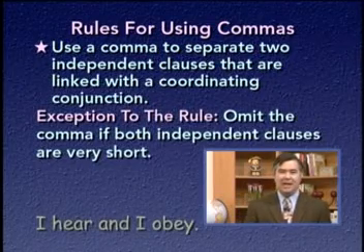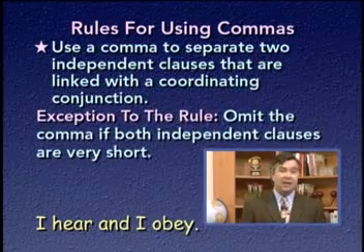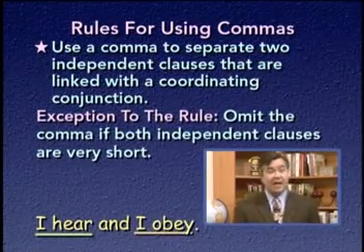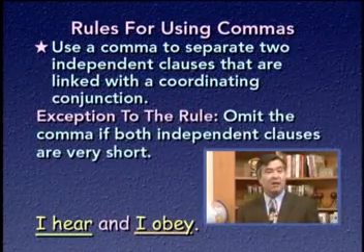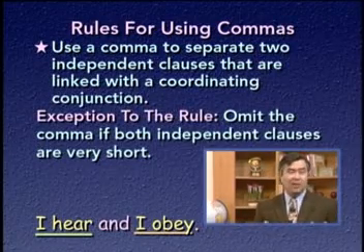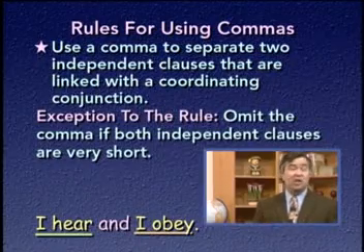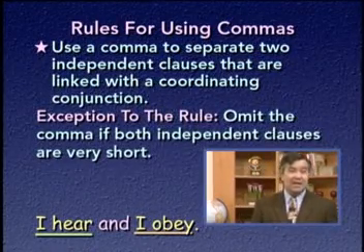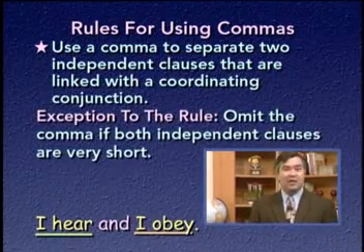Here's a simple example. I hear and I obey. Here we have 2 independent clauses. I hear, I obey. And they're joined by the coordinating conjunction and. You could put a comma before the conjunction and if you want, but because the clauses are so short and the sentence is so quick and easy to read and understand, it doesn't really seem to be necessary. So this is an exception to the rule. You can omit the comma if both clauses are very short.